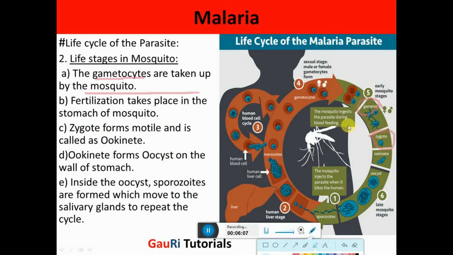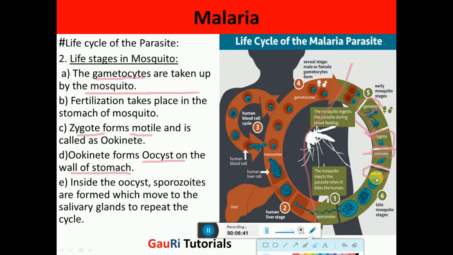So the next stage is the formation of zygote. All these stages take place inside the mosquito, and these gametes lead to the formation of zygote, and zygote later on forms a motile structure that is called ookinete, which forms a cyst on the wall of the stomach of the mosquito, and that is called oocyst. This oocyst develops on the wall of the stomach of the mosquito.